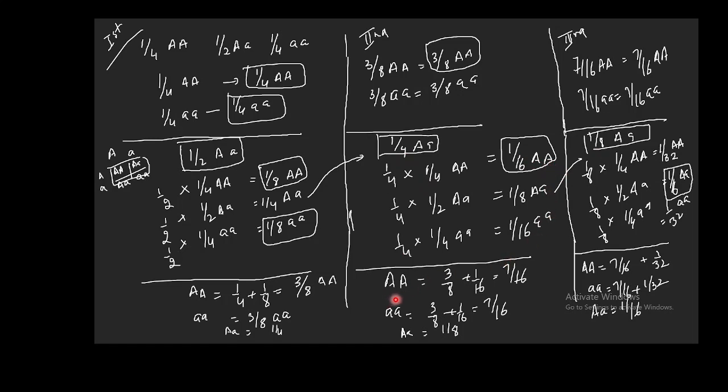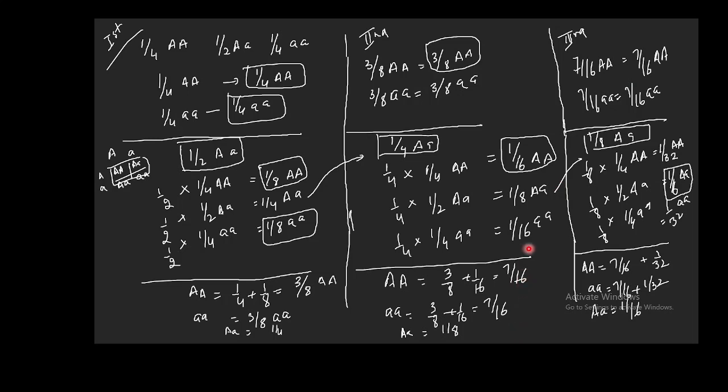So if you join this 3 by 8 AA and 1 by 16 AA, you will be getting 7 by 16 capital A plant, 7 by 16 small a plant, and you will be getting 1 by 8 capital A small a plant. And this thing will continue for the third generation.